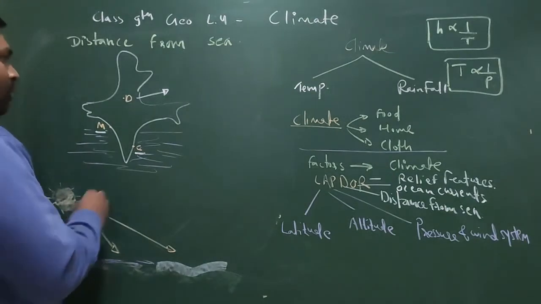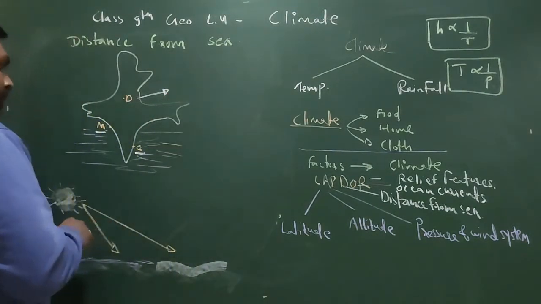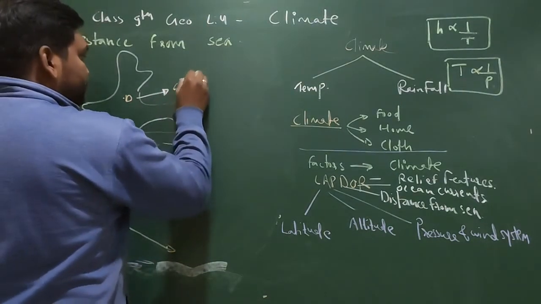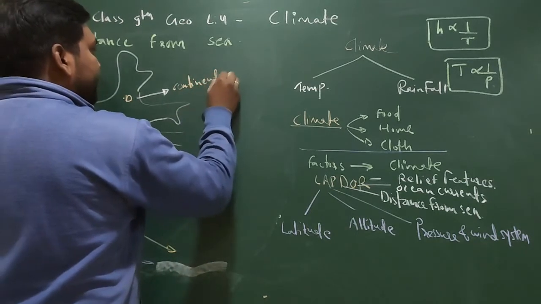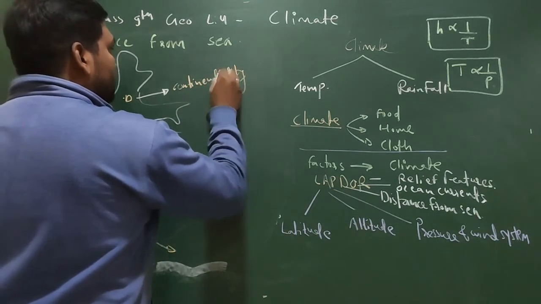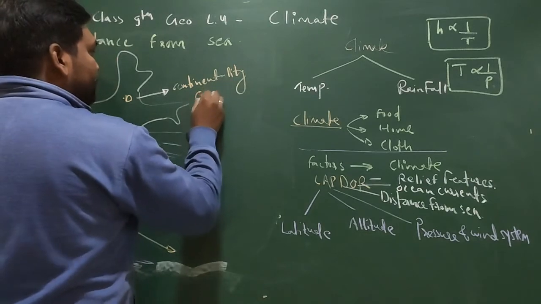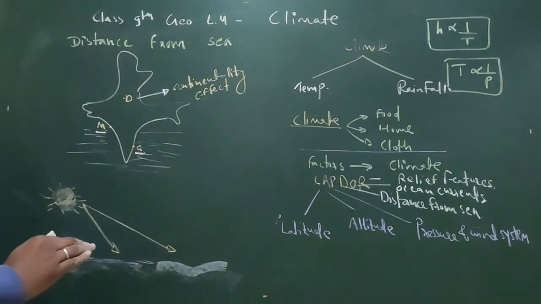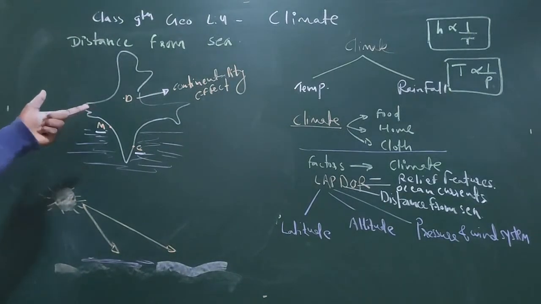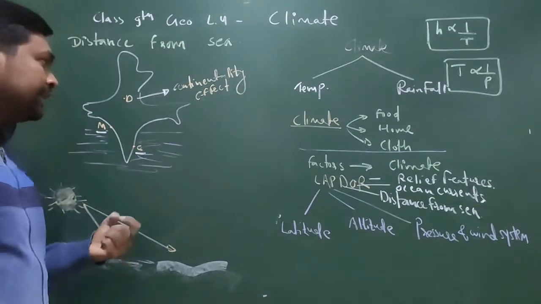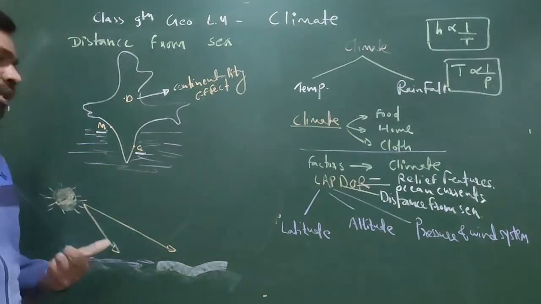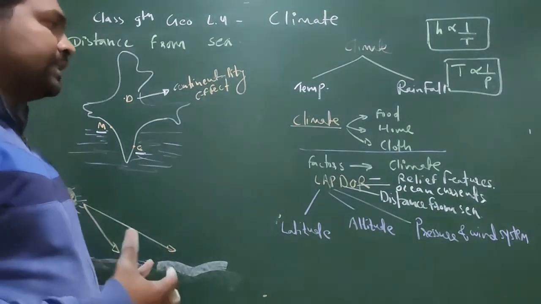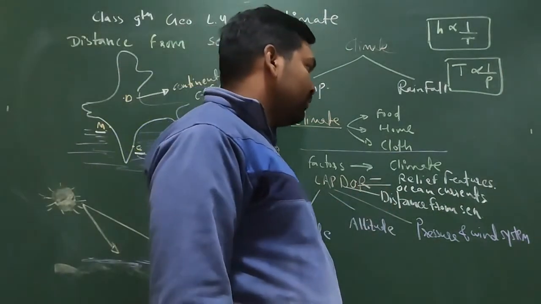What is it called? Continentality effect. I am writing it here so that it will be more clear. So what is the continentality effect? The effect through which some places have very high temperature during the summer season and very cold temperature during the winter season. So I hope this distance from the sea is also very clear to all of you.